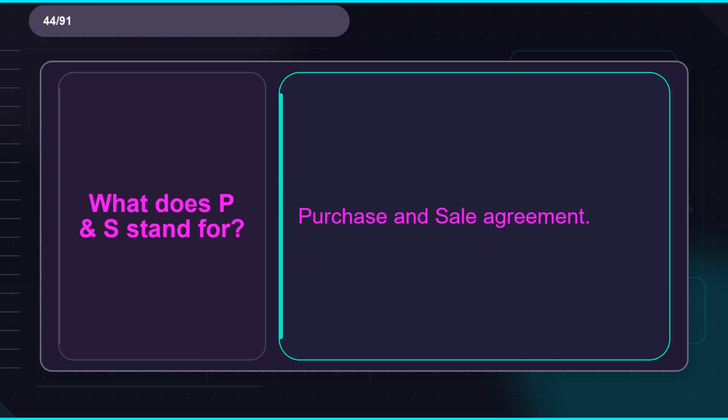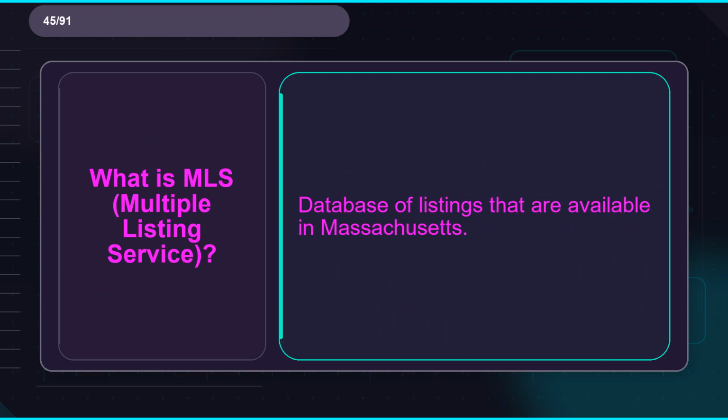Flashcard 44. Term: what does P&S stand for? Definition: purchase and sale agreement. Flashcard 45. Term: what is MLS, multiple listing service? Definition: database of listings that are available in Massachusetts.